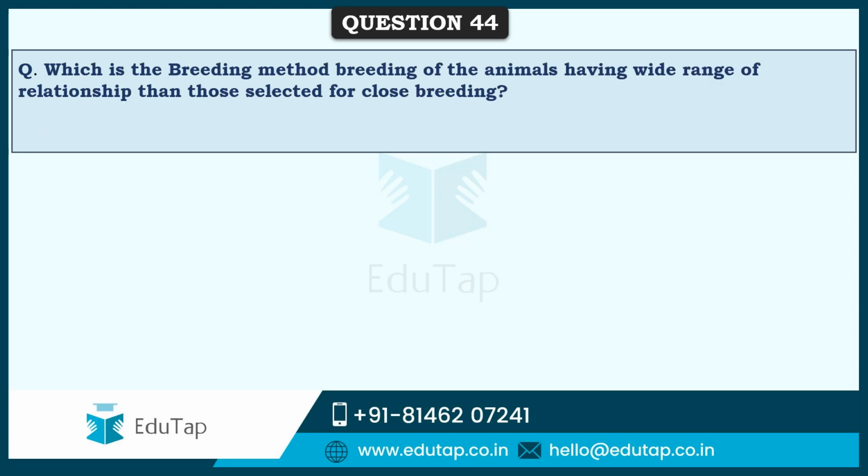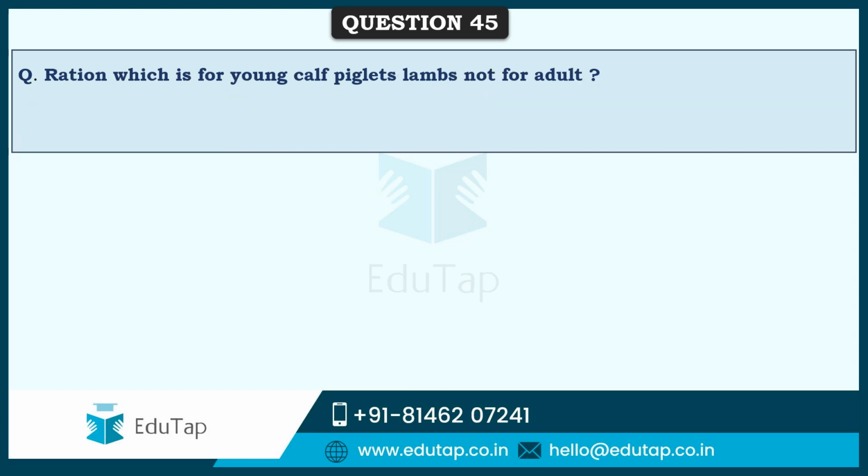So friends, next question is which is the breeding method wherein breeding of the animals having a wider range of relationship than those selected for close breeding, and this type of breeding is called line breeding. So friends, next question is a ration which is for young calf, piglets, lambs, not for adults, and this type of ration or this type of feeding is called creep feeding.